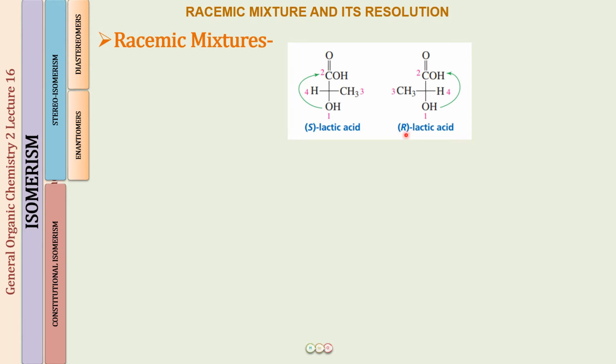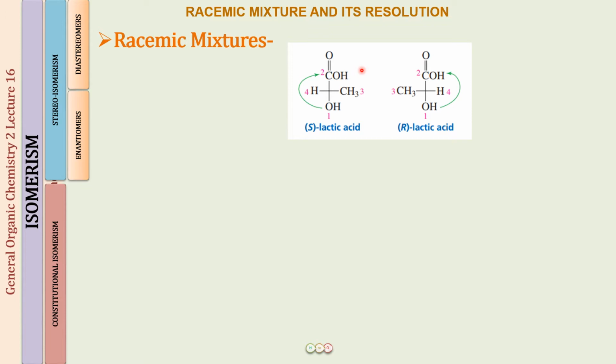Which one of these is going to be dextrorotatory and which one levorotatory is something that we will find out when we put the two compounds separately in the polarizer and check the rotation for each. Now, I'm going to make a mixture of these two compounds, mixing equal amounts of the two enantiomers.